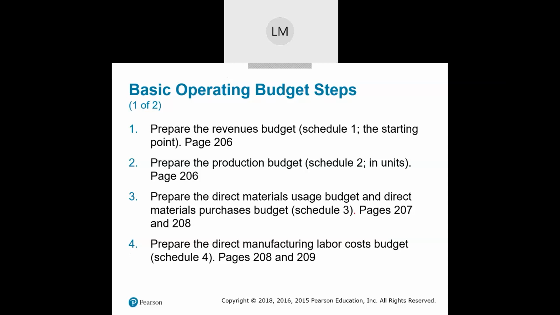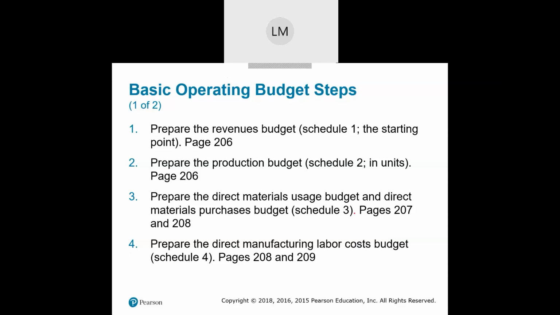Now, based on the number of units we expect to sell, we're going to prepare a production budget. And that production budget is going to tell us how many units we need to produce. Now, most companies want to have some extra inventory in finished goods or in work in process or what have you, so that if we get an increase of sales, then we have those extra units to sell.